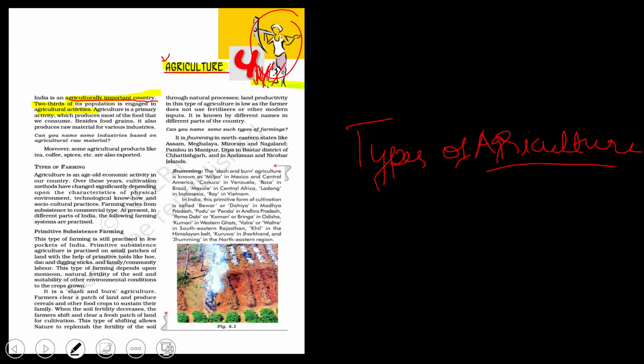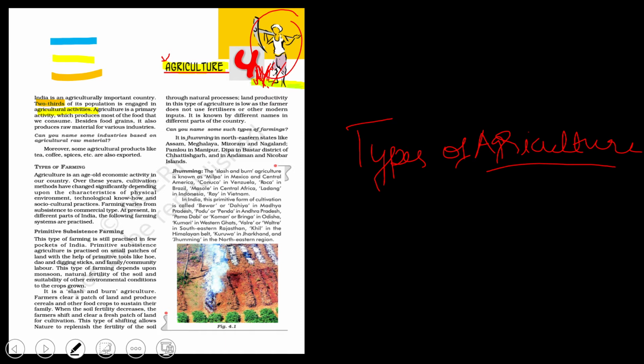Remember this, very important. I'll do one thing: very important is this, and slightly kind of important is this. You should remember this scheme which I'm going to write. Two-third.